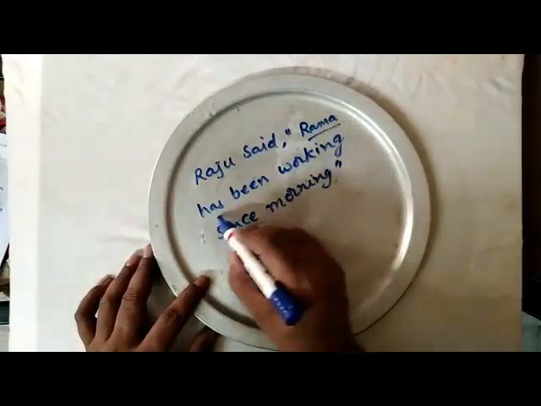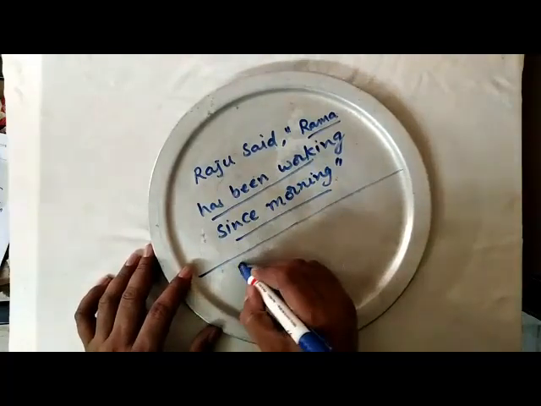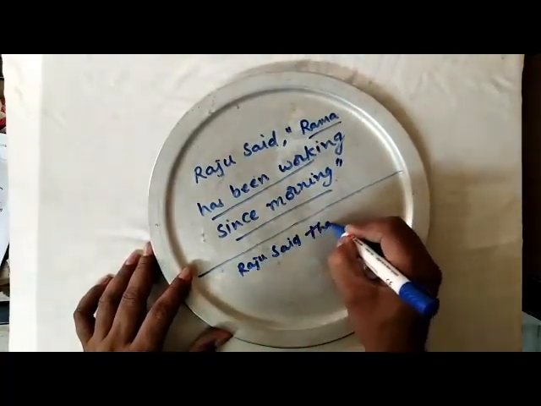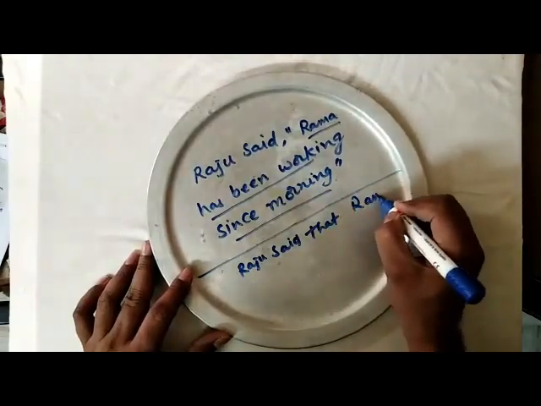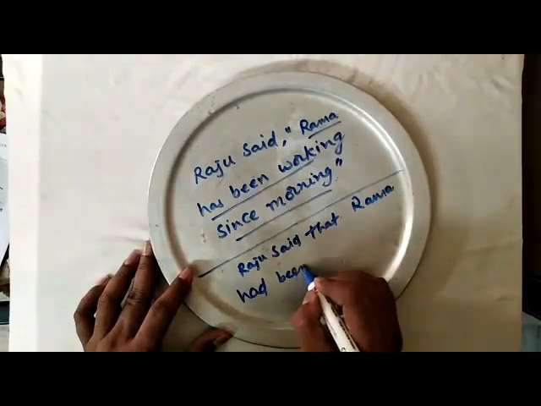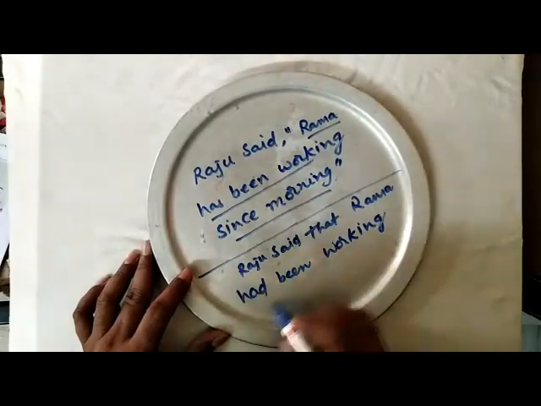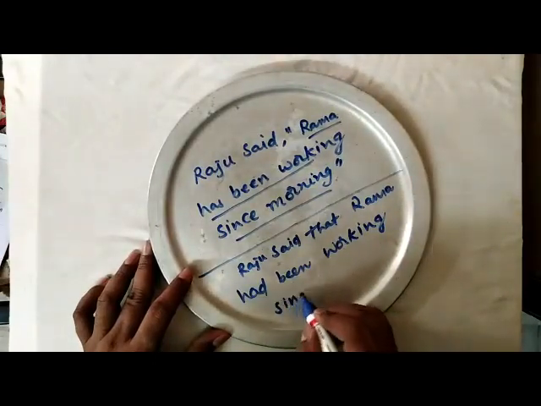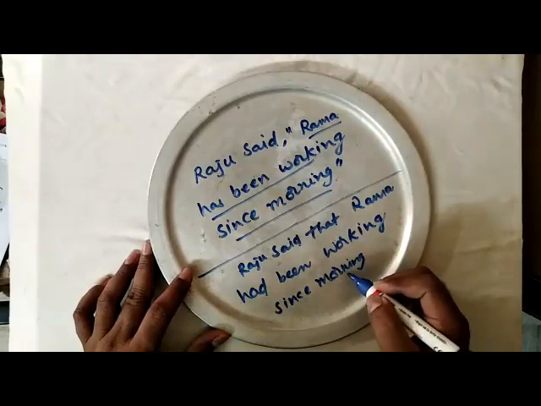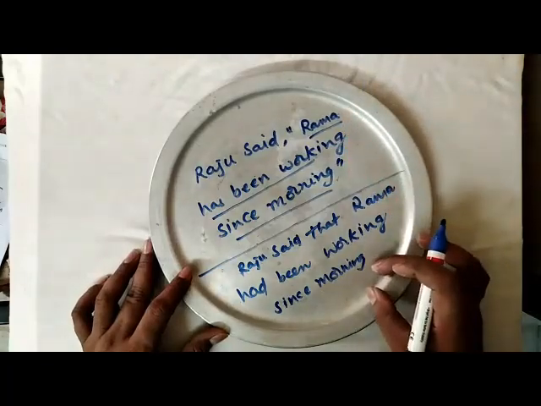So this is present perfect continuous tense. When you change, Raju said that Rama had been working since morning. So that means present perfect continuous becomes past perfect continuous.